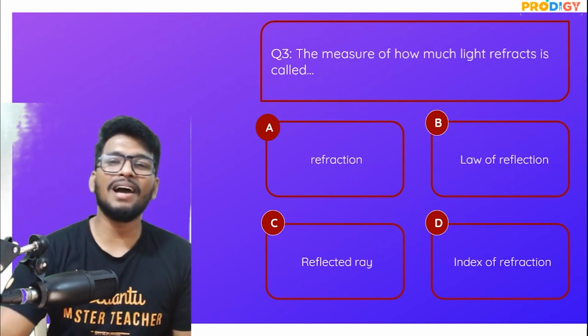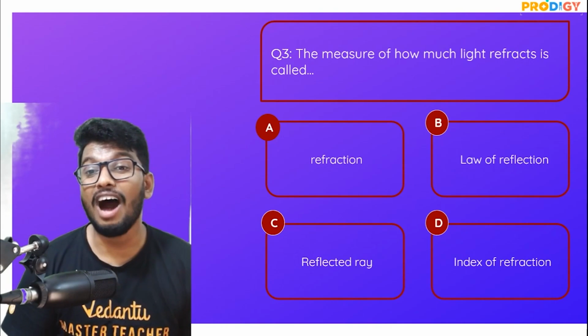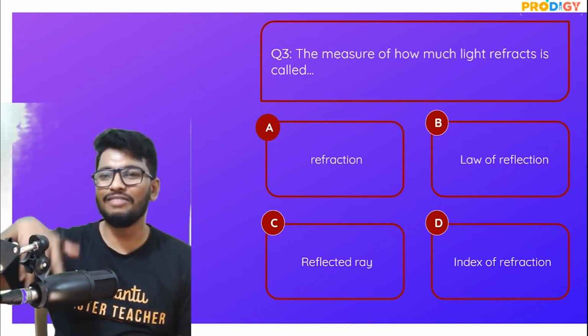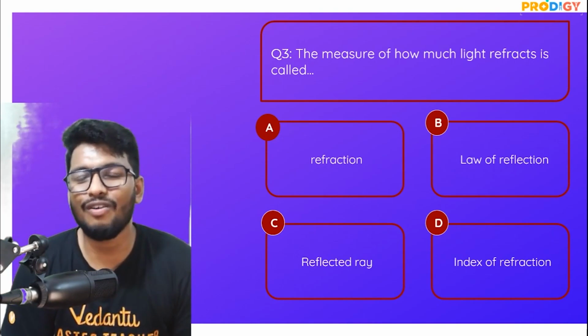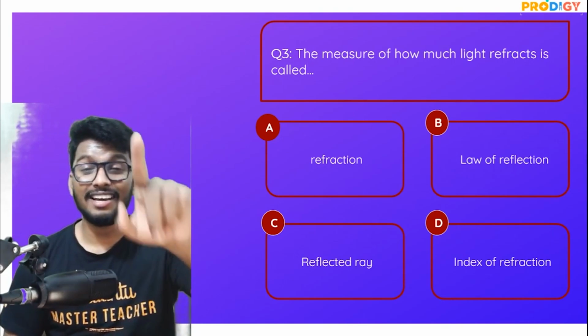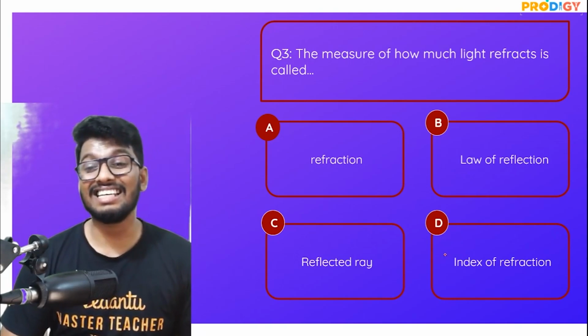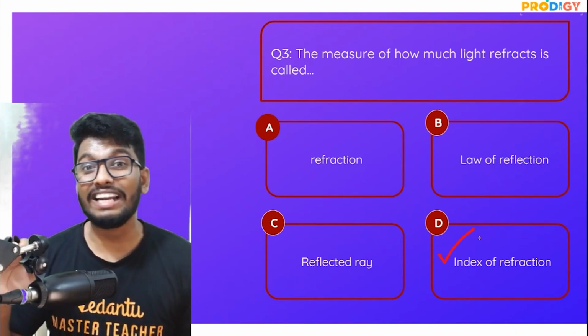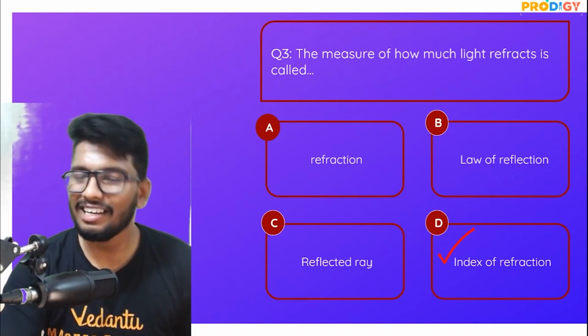Next one. The measure of how much light refracts is called what? Refraction, laws of refraction, refracted ray, or the index of refraction. The measure of how much, I've already mentioned this, guys. Let me know what the answer is in 5, 4, 3, 2, 1. The answer is the index of refraction, or refractive index. That is what tells you by how much a ray of light is going to bend.